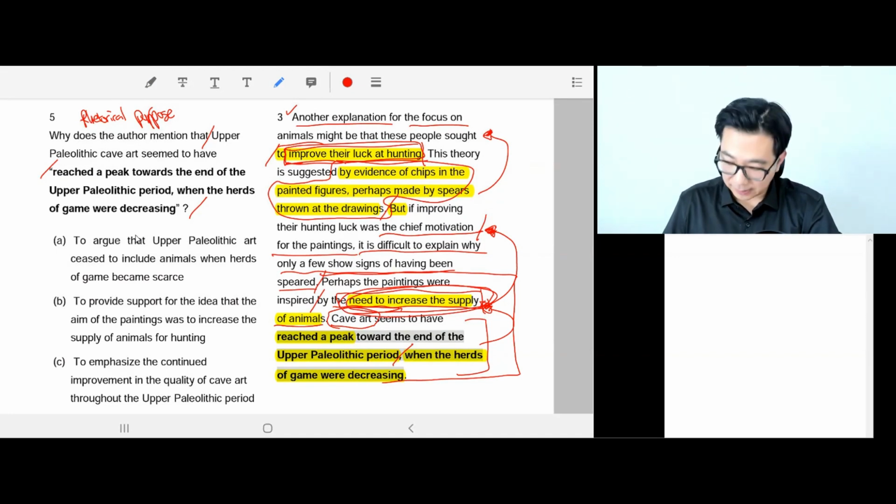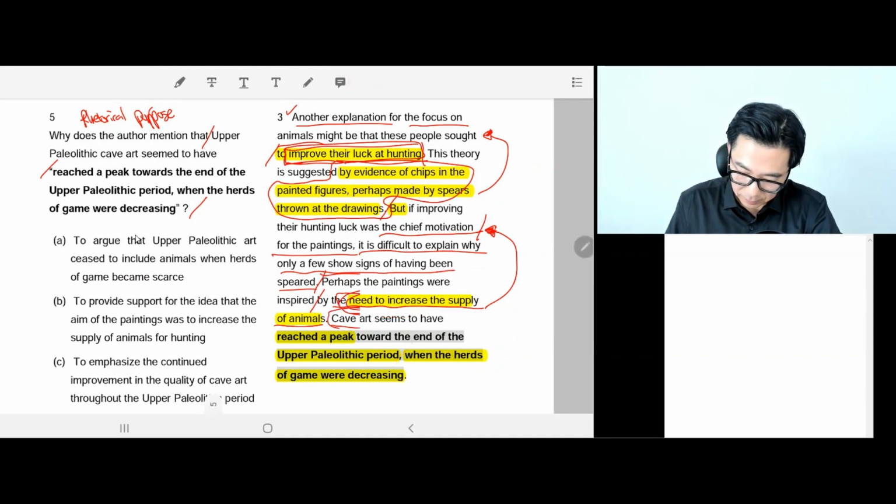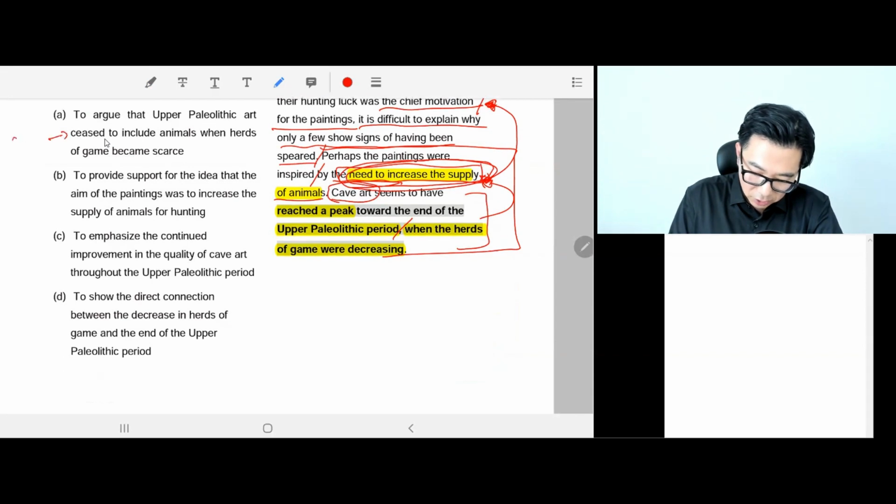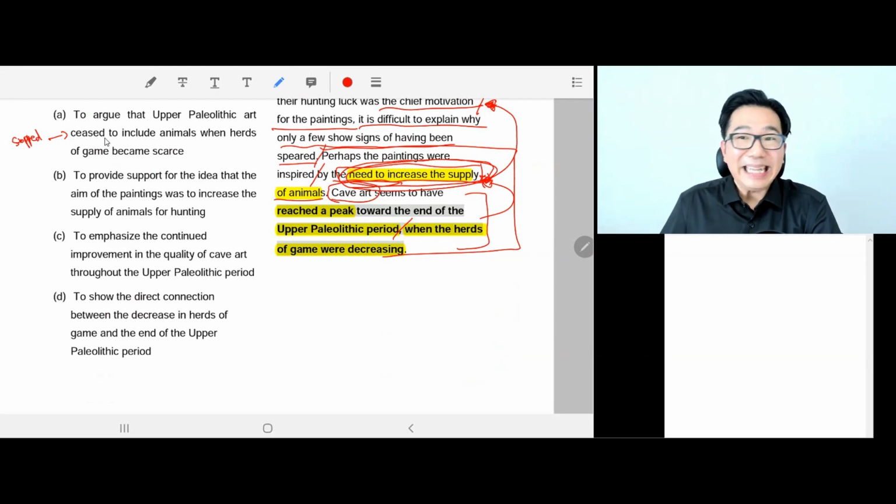A, B, C, D. So let's find out. To argue that Upper Paleolithic art ended to include animals when a herd of game became scarce. No, it's just what happened as a result. It's just the detail.